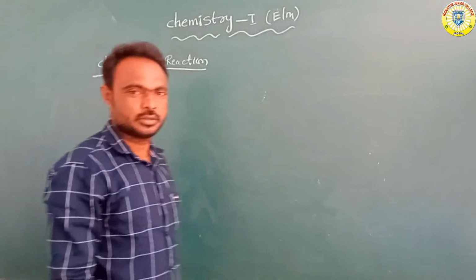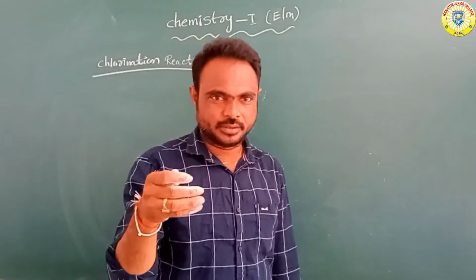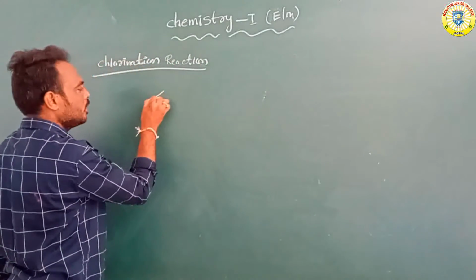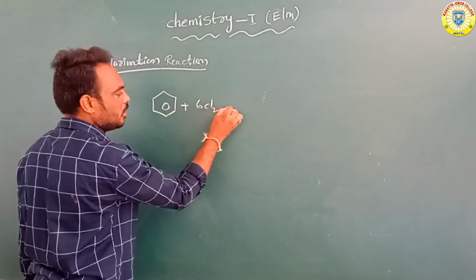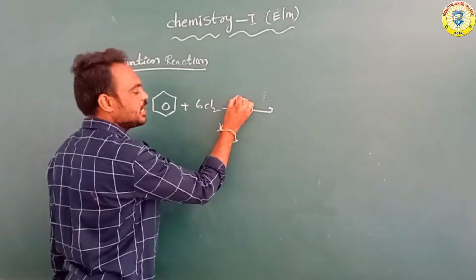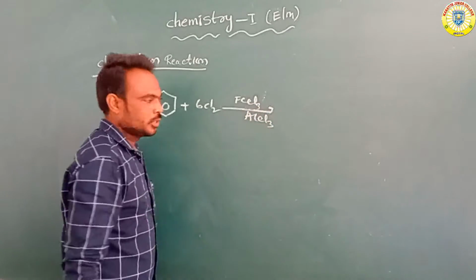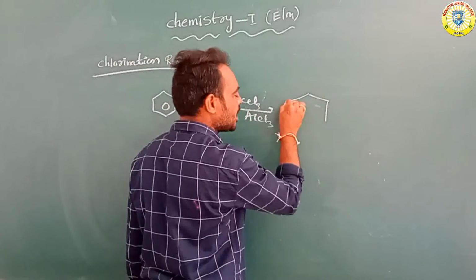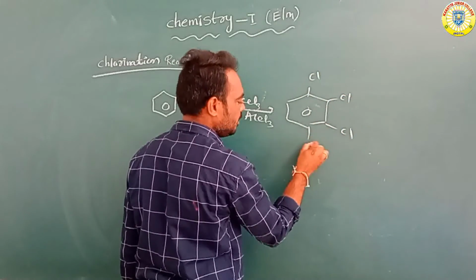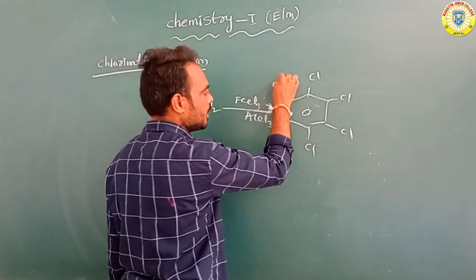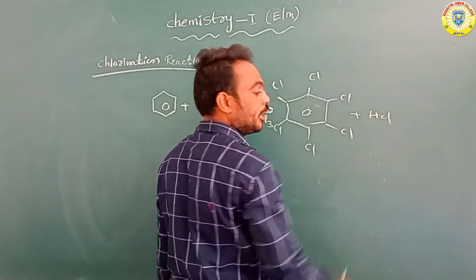Chlorination reaction. Overall, chlorine adds to the benzene. Suppose, for example, benzene reacts with chlorine in the presence of FeCl3 or AlCl3 to form a product with six Cl atoms attached. Next, HCl, hydrochloric acid.